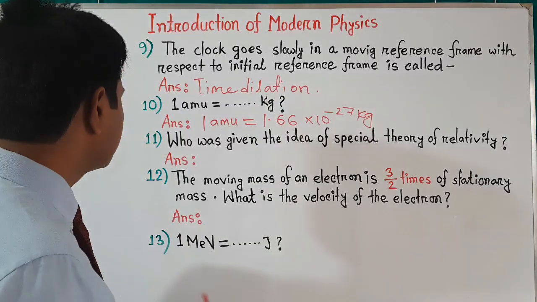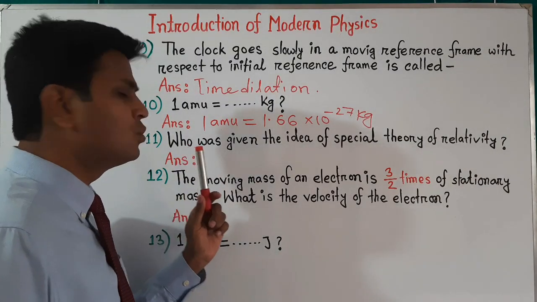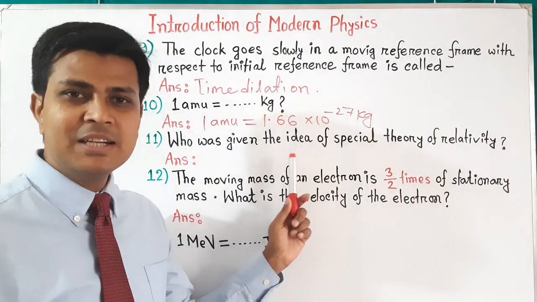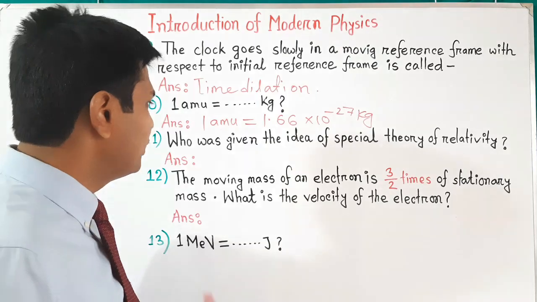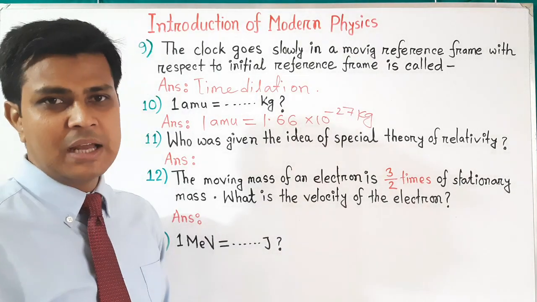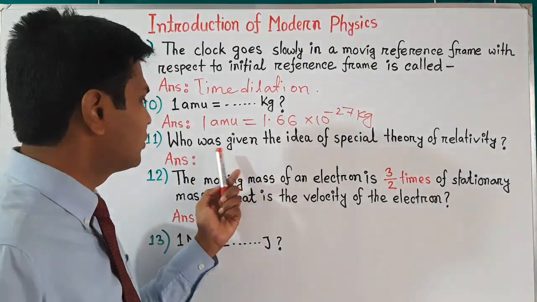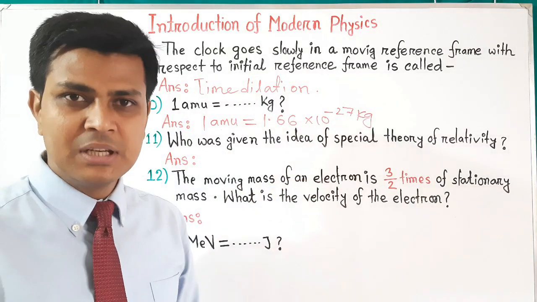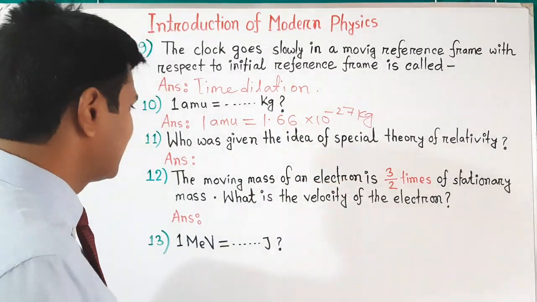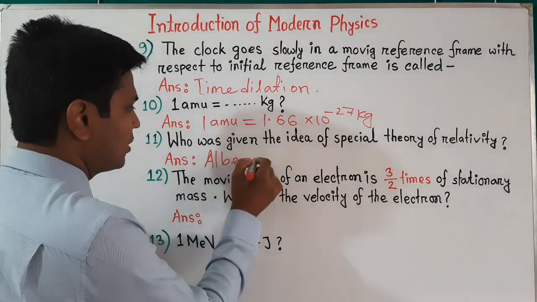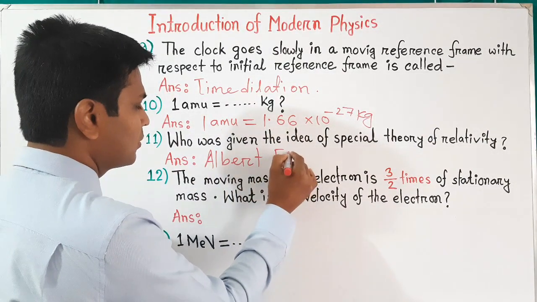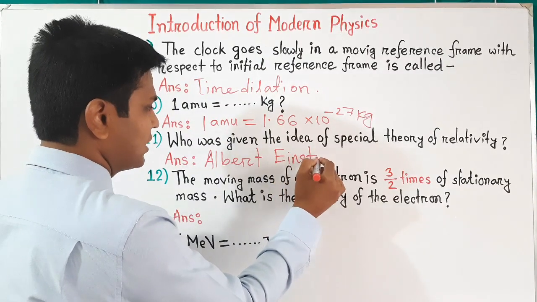Let's see the next question, question number 11, and the question is, who gave the idea of the special theory of relativity? We know the great scientist Albert Einstein gave the idea of the special theory of relativity. So its answer will be Albert Einstein.